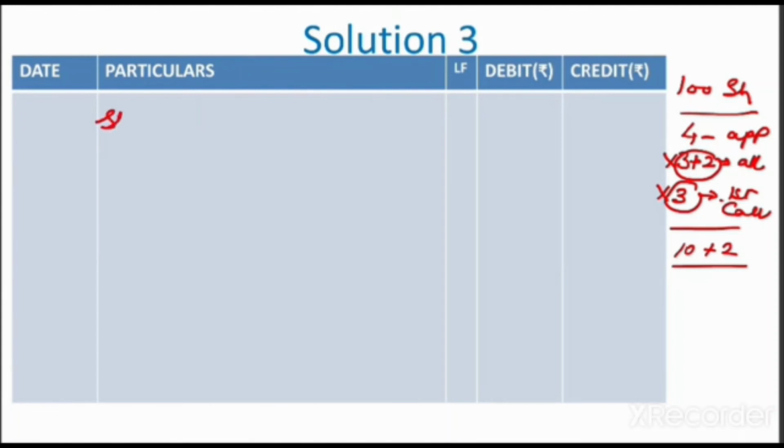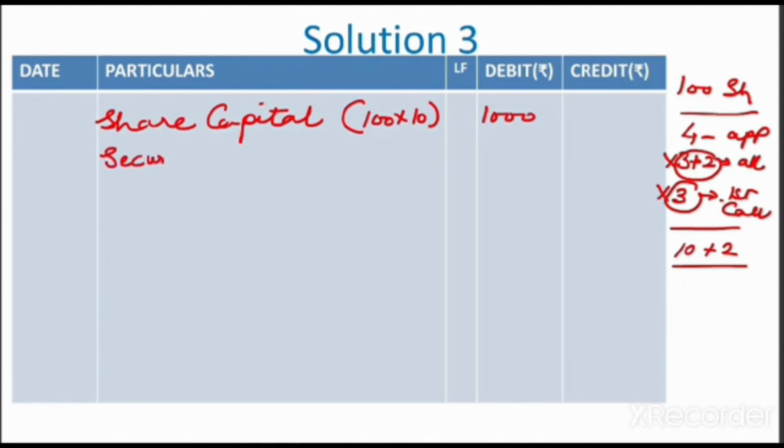So how will we pass the entries? Share capital account will be debited with the called up amount, and here also we have called the full nominal value on 100 shares. So 1000 will come here, and since the securities premium is not received, we will cancel securities premium reserve also.